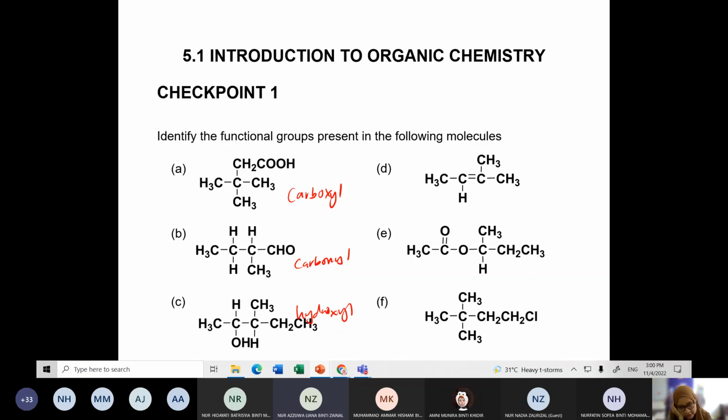Okay. Azri. So what's for D? Carbon double bond. Okay, next. Ama? Yes, madam. How about E? Carboalkoxy. Carboalkoxy. Okay, alright. F, Huda, Nurul Huda.